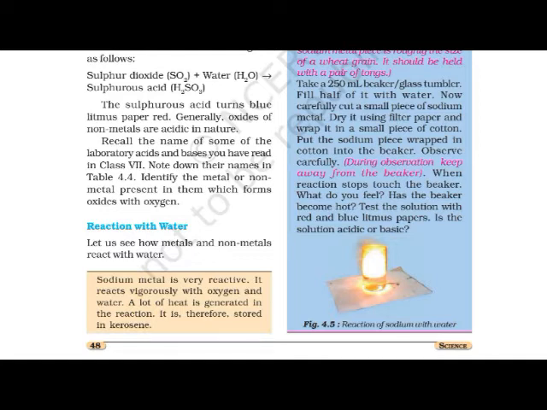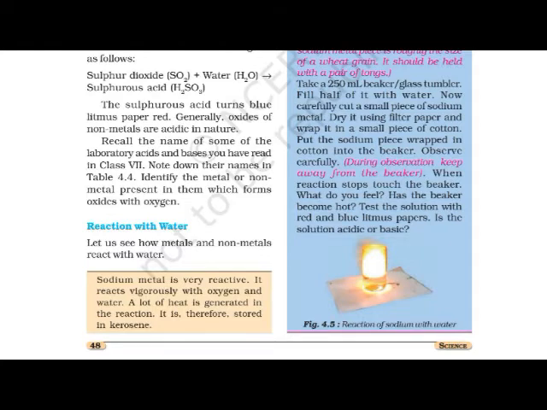Take a 250 ml beaker, a glass tumbler, and fill half of it with water. Now carefully cut a small piece of sodium metal, dry it using filter paper and wrap it in a small piece of cotton. Put the sodium piece wrapped in cotton into the beaker. Observe carefully, keeping away from the beaker. When the reaction stops, touch the beaker. What do you feel? As the beaker becomes hot, test the solution with red and blue litmus paper. Is the solution acidic or basic?